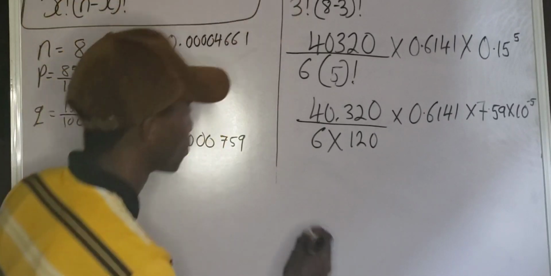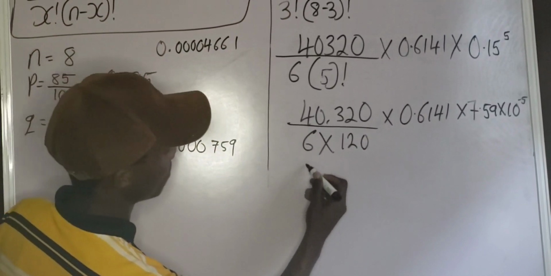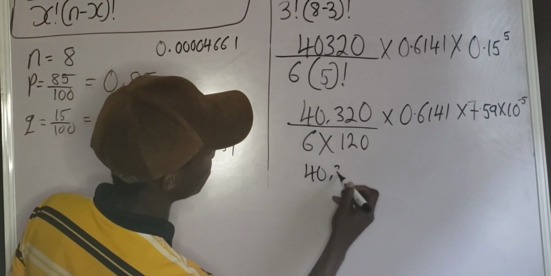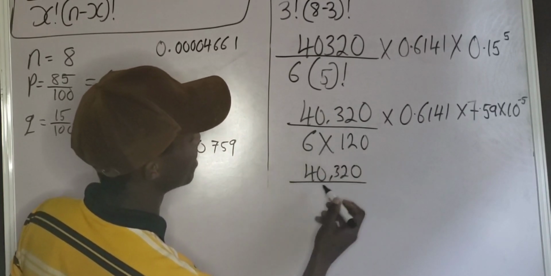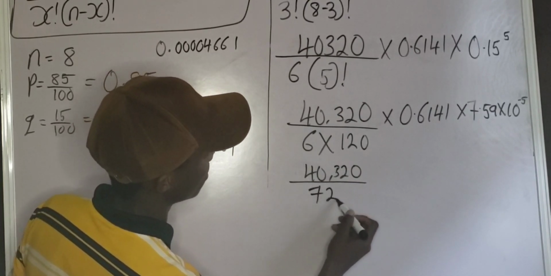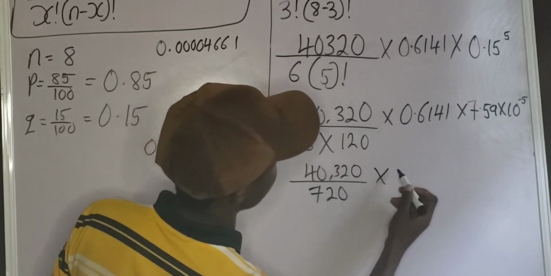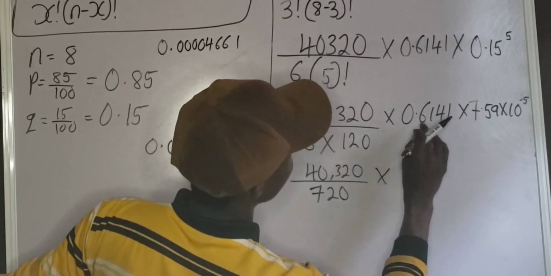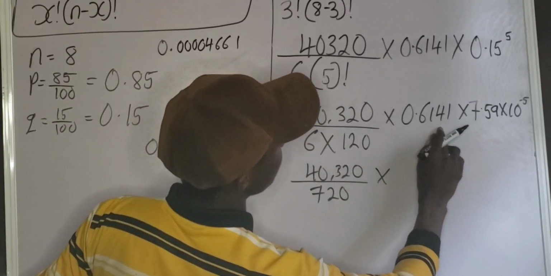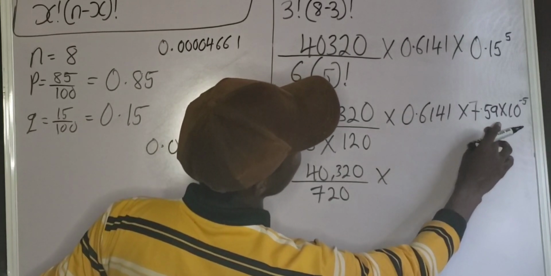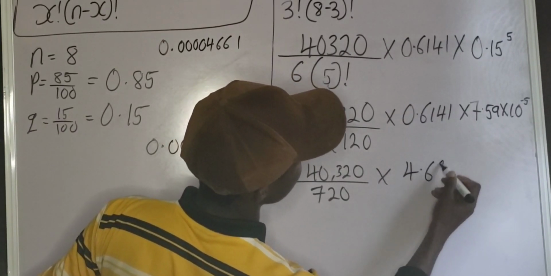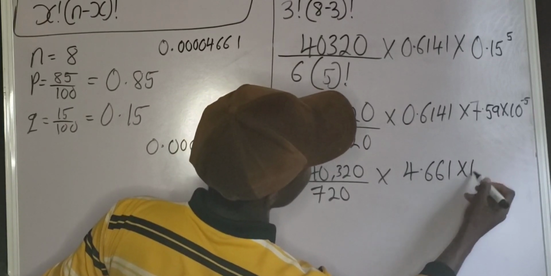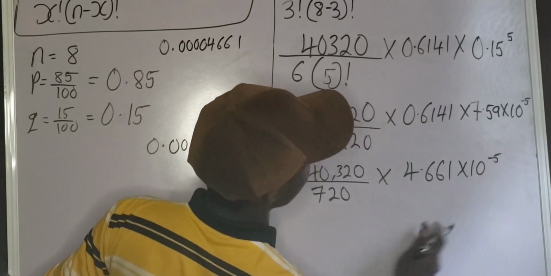If you punch your calculator, 40,320 all over 6 multiplied by 120, that is 720. If you multiply 0.6141 by 7.59 times 10 raised to the power of minus 5, you are going to get 4.661 times 10 raised to the power of minus 5. Do you understand?